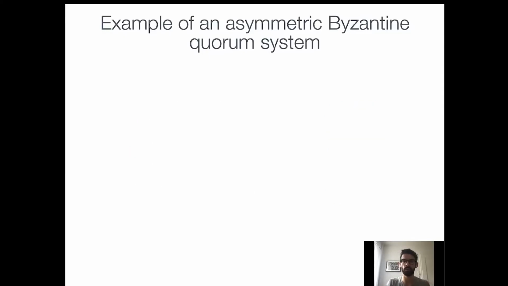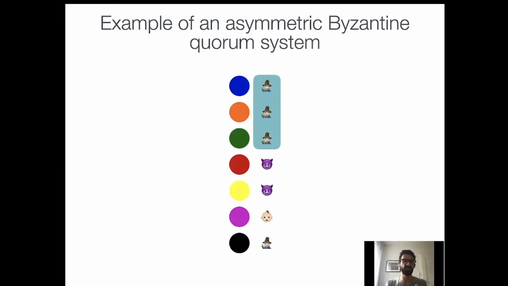We can have, of course, more interesting scenarios in which, for example, let's consider this 7 processes case where processes red and yellow are malicious. In this case, we may be able to find a guild made by processes blue, orange, and green.